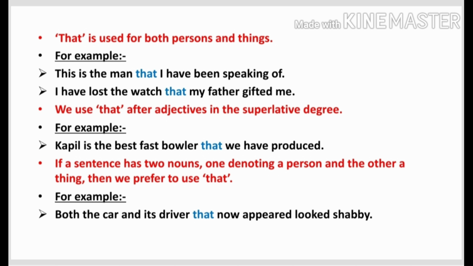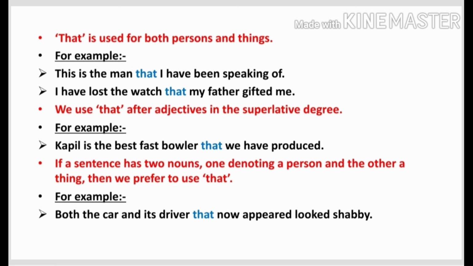Next, we have a case where a sentence has two nouns, one denoting a person and the other a thing. Okay, students, first tell me which relative pronoun is used to denote a person. Who? You can answer yourself to test your understanding. And which relative pronoun is used for a thing? Which. But what about a sentence in which both are coming together? You can read the example.